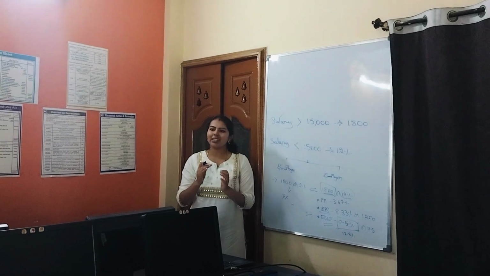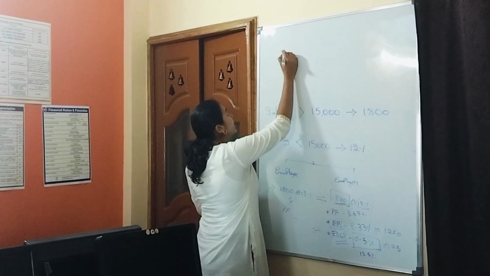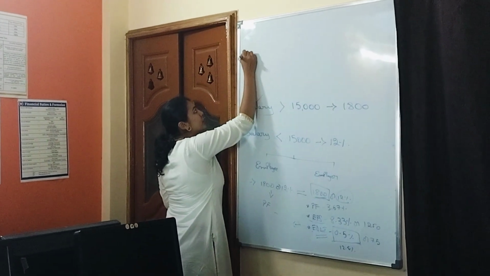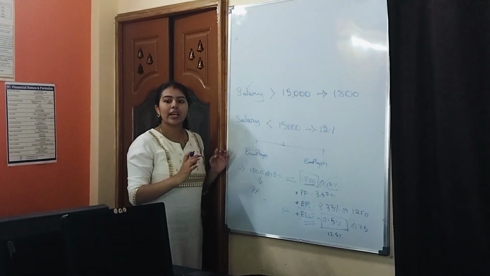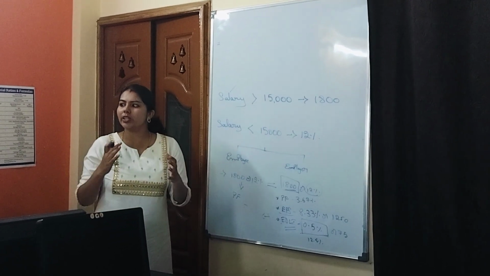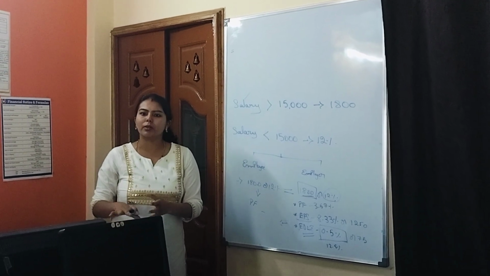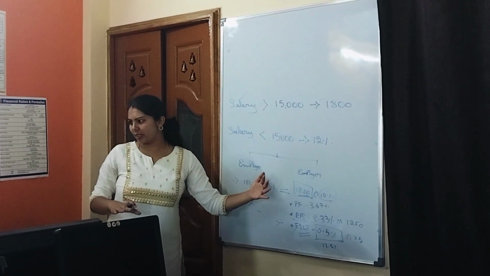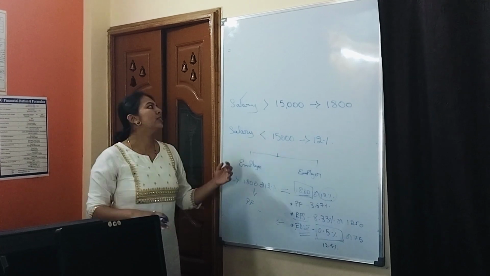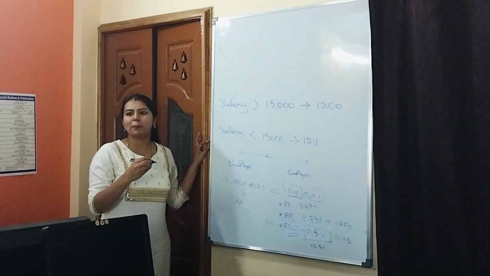There must be some certain amount to get the insurance, no? So to get the insurance, there is one calculation: we have to take the average salary of the last 12 months. If I am claiming insurance in the month of November, then the last 12 months salary. That is according to PF salary, meaning basic plus DA.